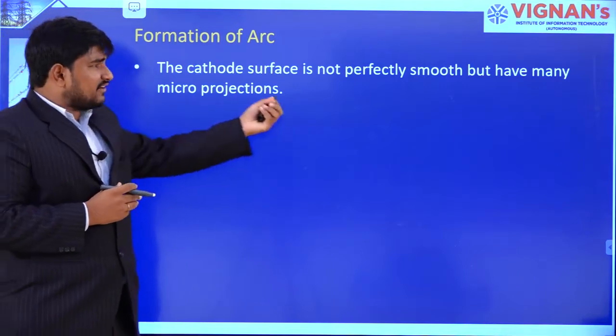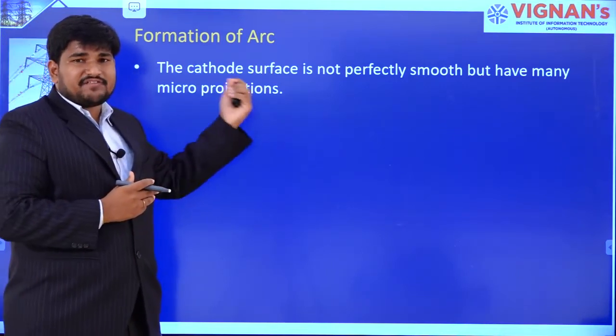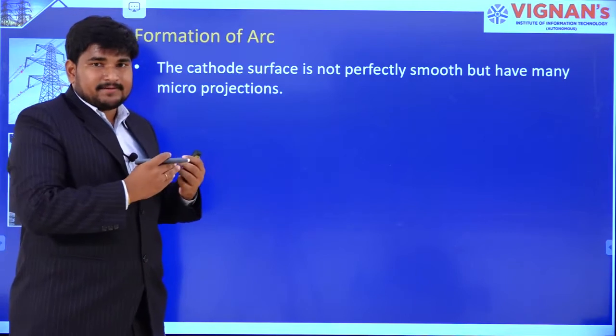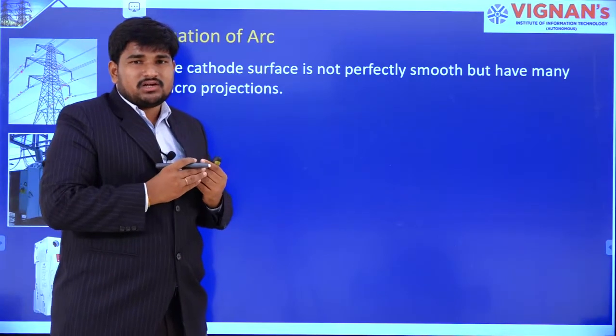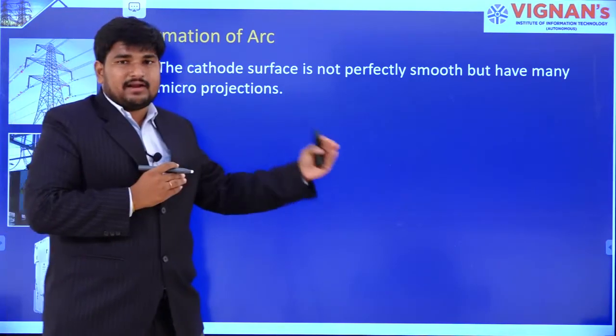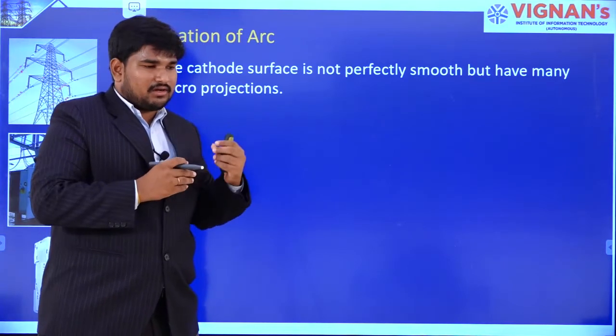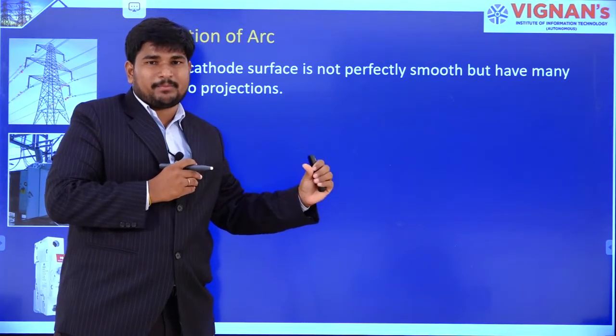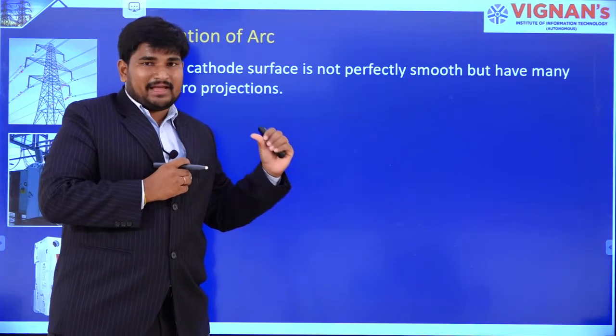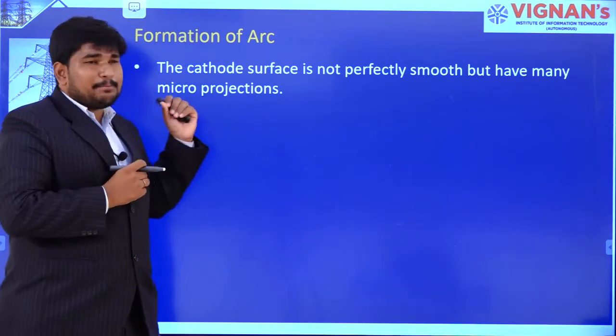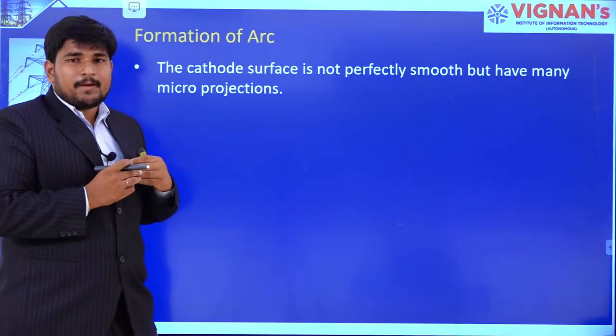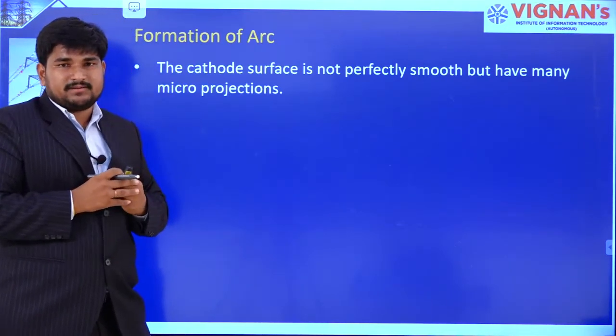So the cathode surface, that means the moving contact surface, is not a plane one. If you see at a microscopic level, it has some projections. It is not a purely plane contact.